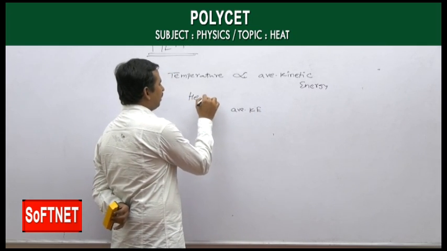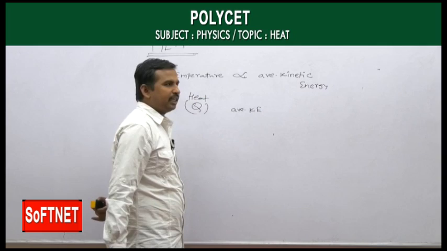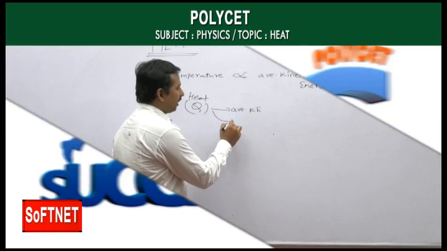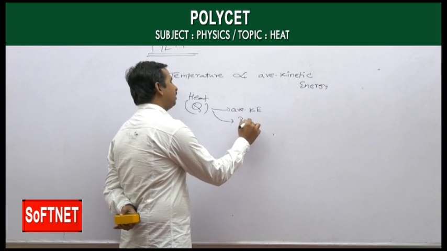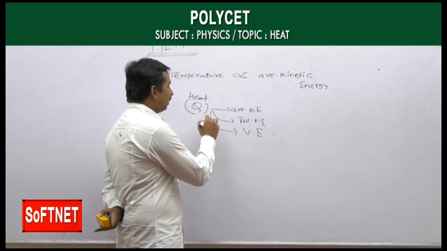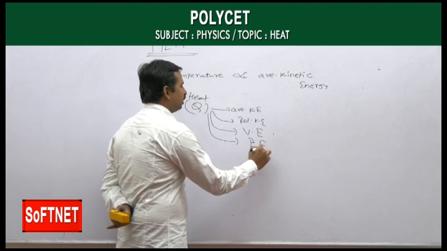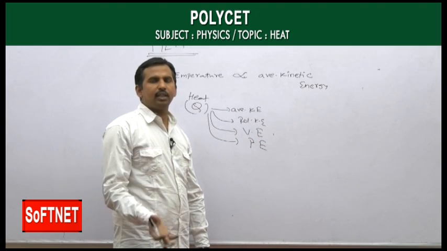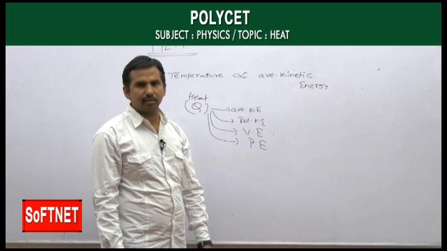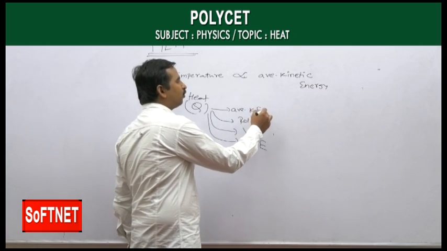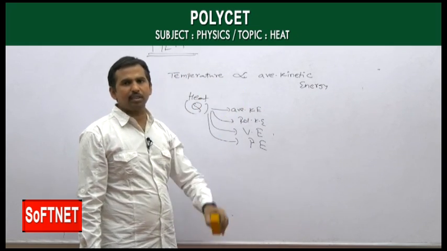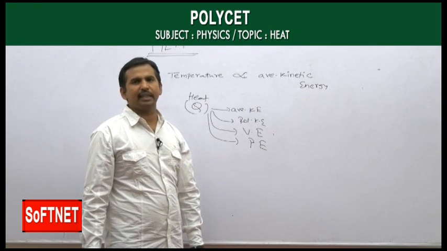Whatever the heat energy Q you are supplying, bodies may utilize it for average kinetic energy, for rotational kinetic energy, for vibrational energy, or for increasing their potential energy. Like this, whatever heat energy we supply to a body, it utilizes that energy in different ways. If it utilizes the heat energy more for average kinetic energy, then there is a rise of temperature. It doesn't mean that every body has to increase its kinetic energy when supplied heat.